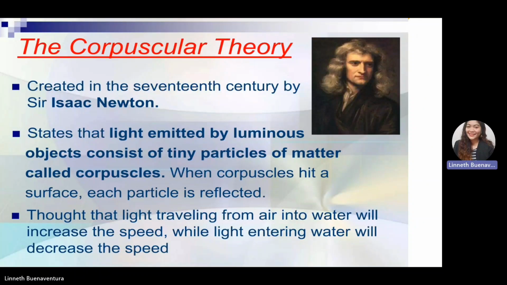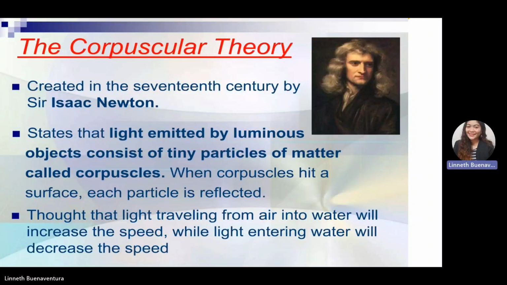After the wave theory of Christian Huygens, we have the corpuscular theory. The corpuscular theory was introduced by Isaac Newton in the 17th century. According to him, light emitted by a luminous object consists of tiny particles of matter, and he called them corpuscles. When corpuscles hit a surface, each particle is reflected. In contrast with Huygens, for whom light is a wave, for Newton light is a tiny particle, which he named corpuscles.